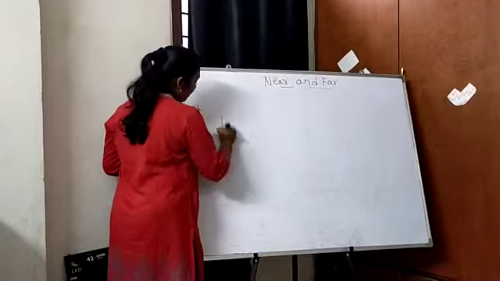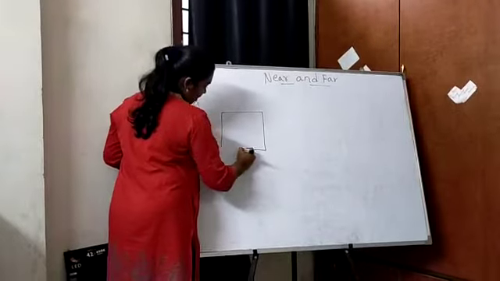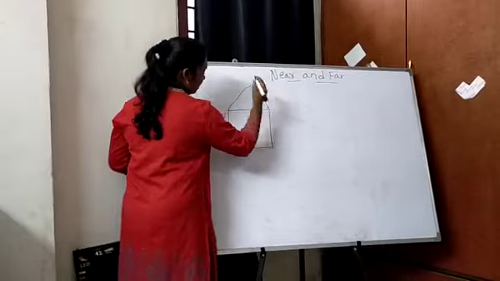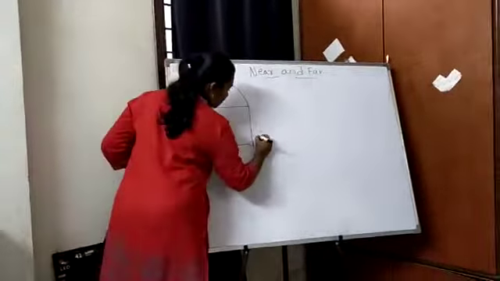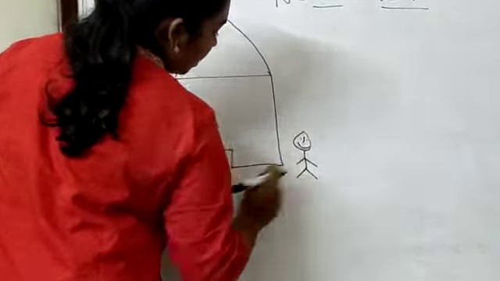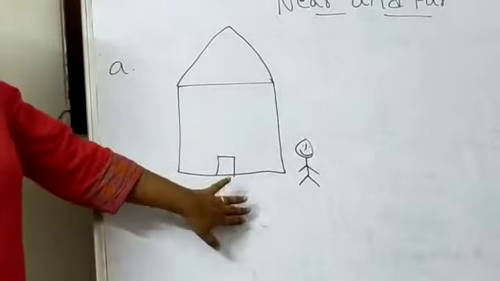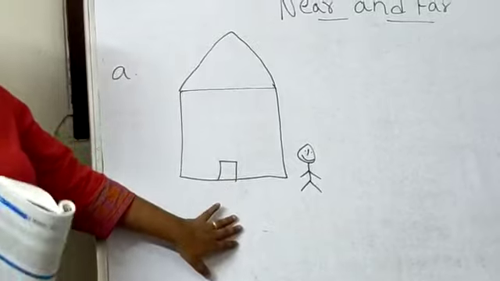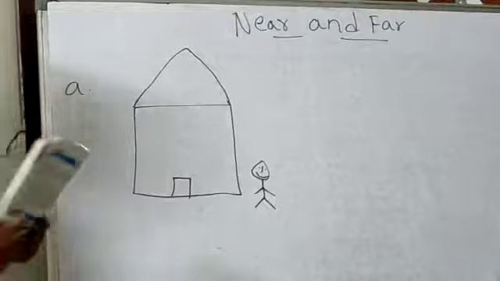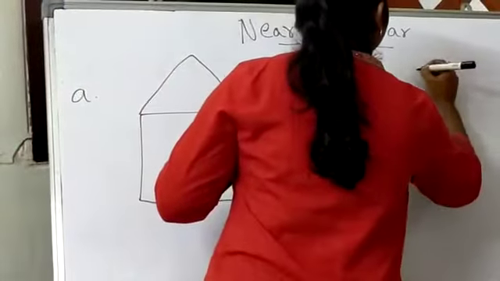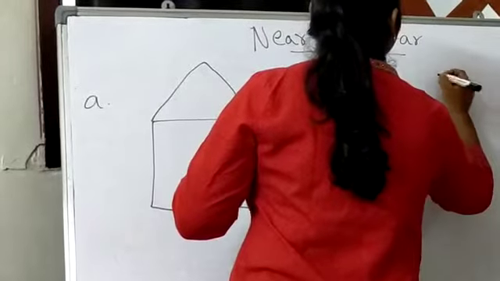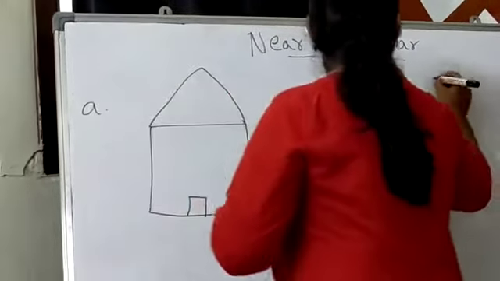Take the example. Please do this drawing. This is the house. Now this boy is near the house, right? This boy is very near to the house, whereas... I'll draw birds. I'll draw a sun.